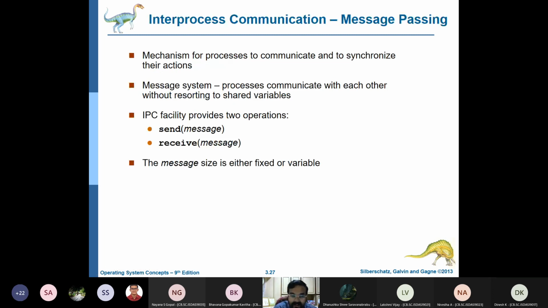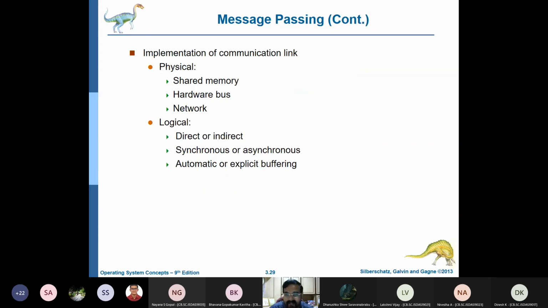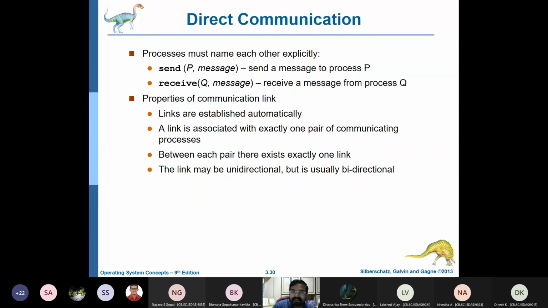So the inter-process communication facility provides operations like send and receive. Send is sending a message, receive is receiving the message, and generally there is a communication link existing between the two. Now one more thing we have to understand is, suppose we have more than one process. There is a slight complication here. So we have processes, say P, Q and R.